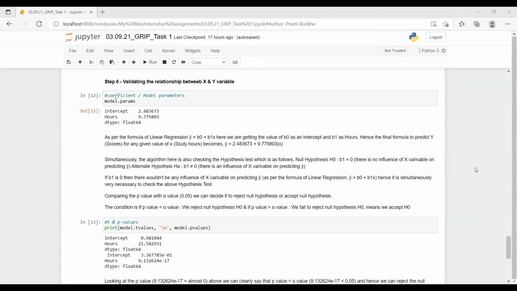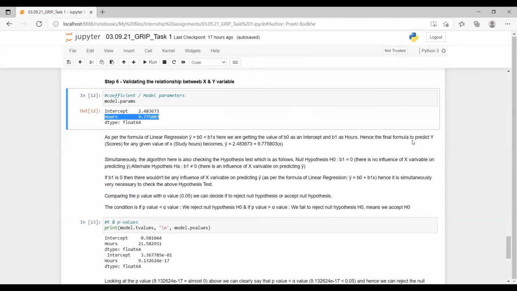So I'll explain here about the parameters. As per the formula of linear regression, as we all know, y hat is equal to beta 0 plus beta 1 into x. Here we are getting the value of beta 0 as an intercept, and beta 1 as hour.